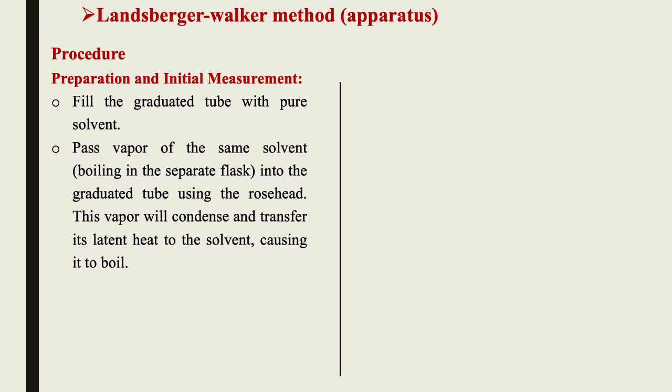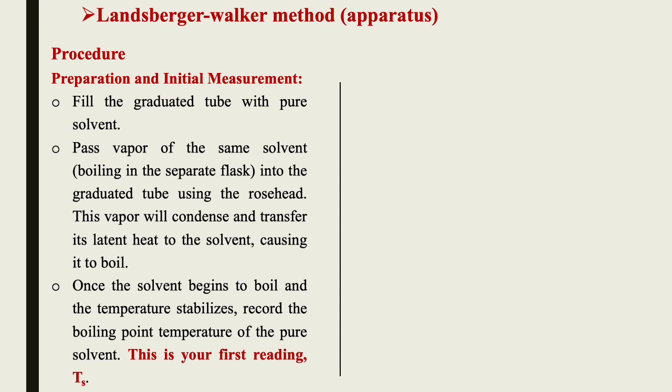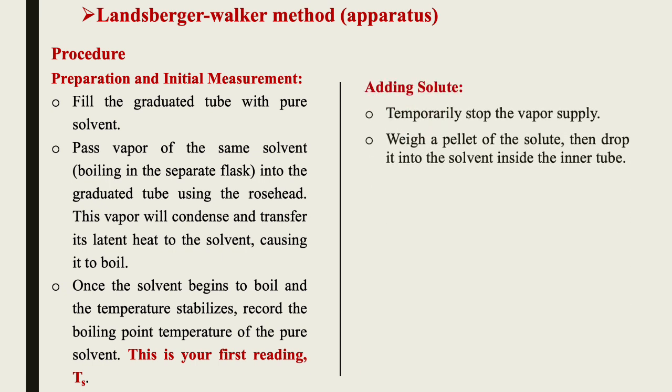At first at room temperature it will not boil, but after some time, as you pass the solvent vapor, it will gradually start boiling due to latent heat. Once the solvent begins to boil and the temperature stabilizes, we record the boiling point temperature of the pure solvent. That is your first reading, Ts, for the pure solvent.